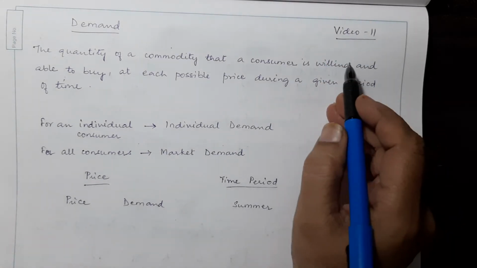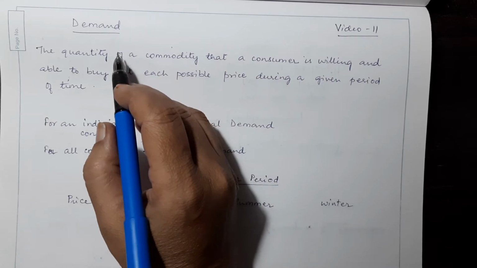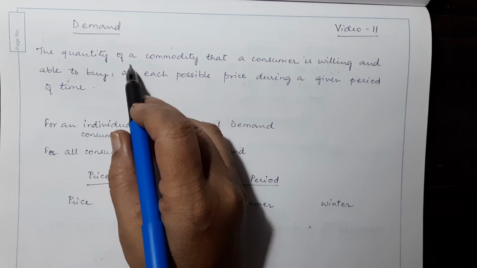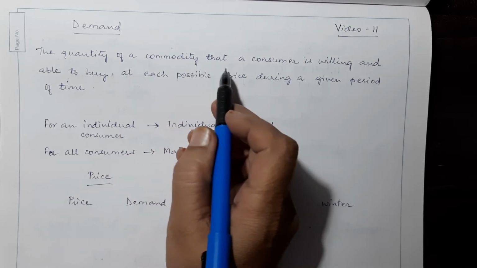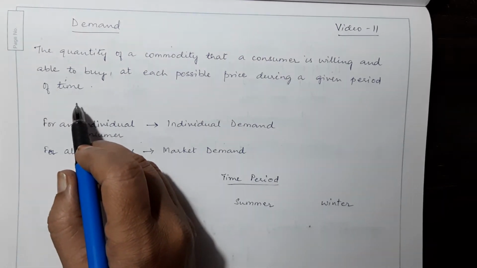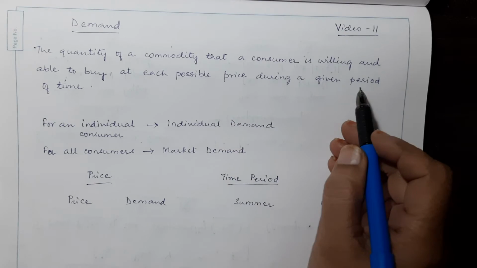In this video number 11, let us discuss another topic on demand. So what is demand? It is the quantity of a commodity that a consumer is willing and able to buy at each possible price during a given period of time.